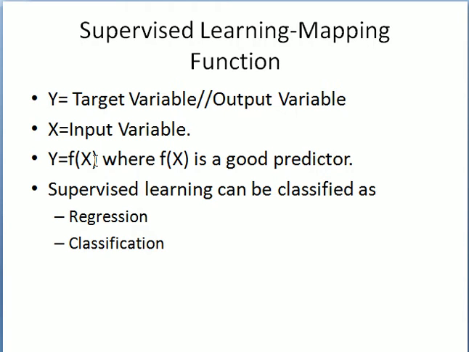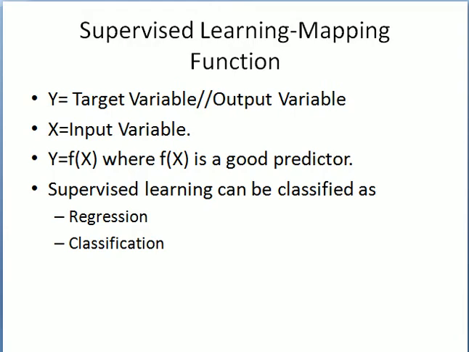Okay, the process of an algorithm learning from a training data set can be thought of as a teacher supervising the learning process. So the teacher knows the answers clearly, like he or she is going to teach the students. So here we know the correct answer, the algorithm iteratively makes predictions on training data and is corrected by the teacher. Here the teacher is the target variable. So according to the target variable, the training predictions are corrected and the final output is given. Okay, so supervised learning can be further classified as regression problems and classification problems.